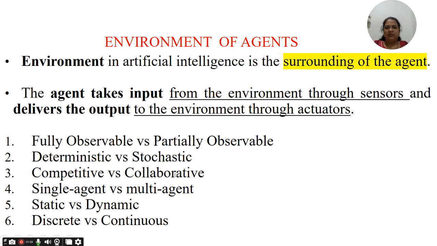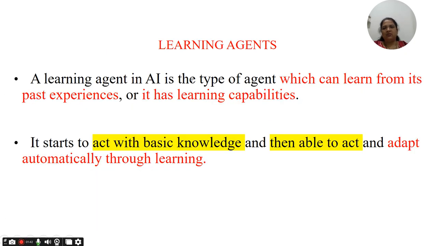Now we will be jumping towards the types of agents. The first type of agent is the learning agent. A learning agent in artificial intelligence is a type of agent that can learn from its past experiences, or has learning capabilities. That agent can keep in mind all the experiences collected in the past, and it will generate a set of actions according to those past experiences, and it will keep on learning.